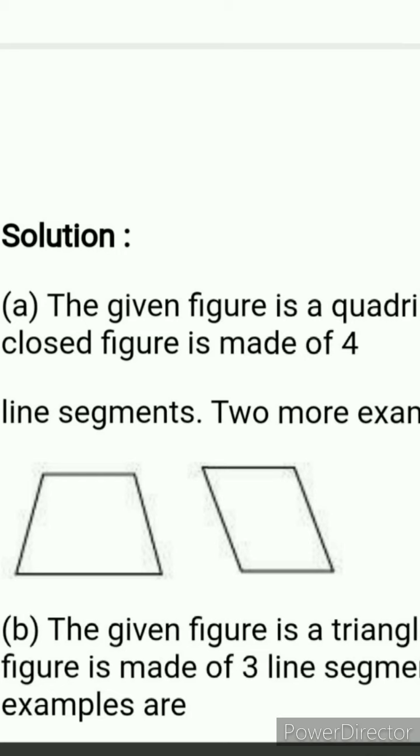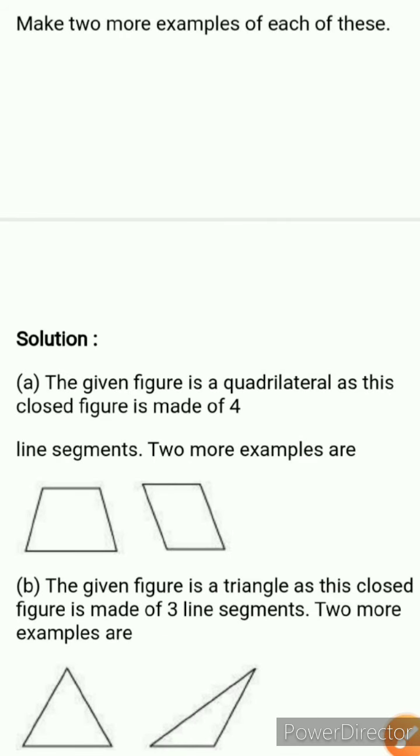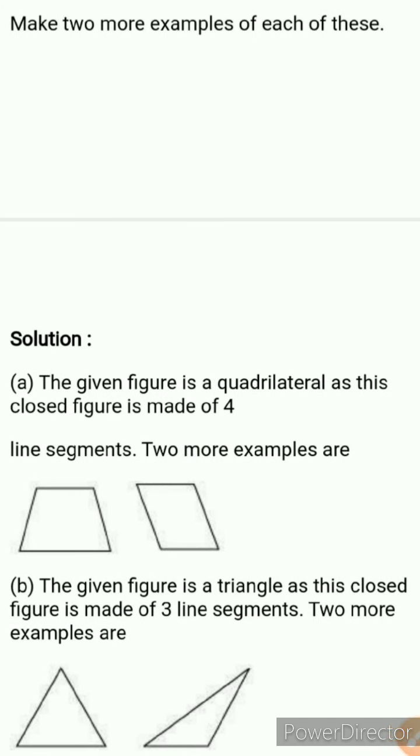So here you have trapezium. 1 2 3 4 sides, so it's also a quadrilateral, and this figure is a trapezium. Here we have 1, 2, 3, 4, so it's another example of quadrilateral, and this one is your parallelogram. Clear? So these are the two examples related to quadrilateral. Your question number 2 part A: the given figure is a quadrilateral, as this closed figure is made up of 4 line segments. Two more examples of quadrilaterals are trapezium and parallelogram.